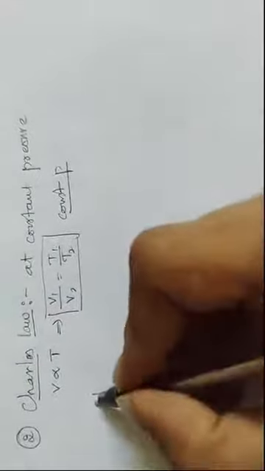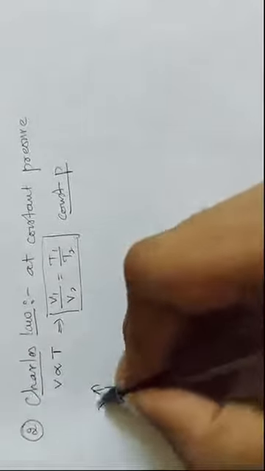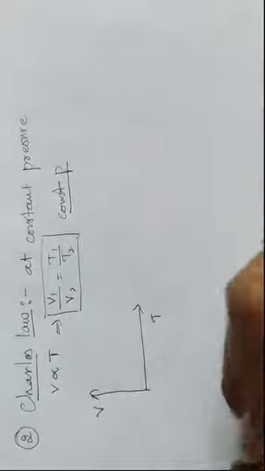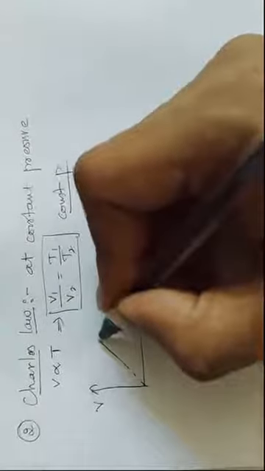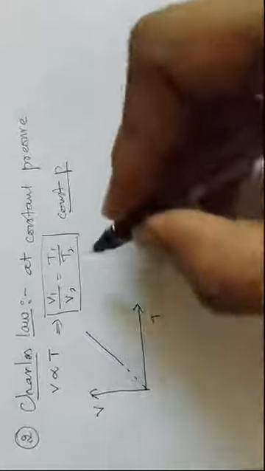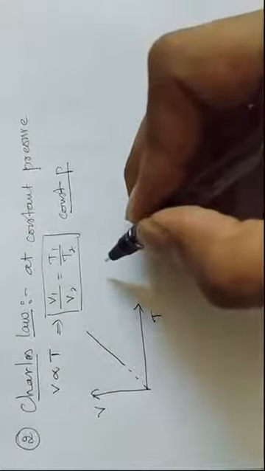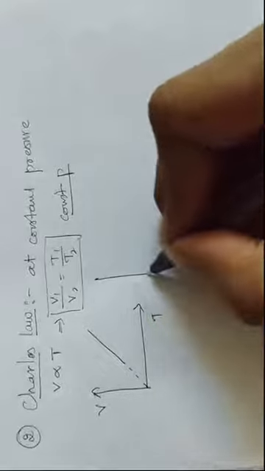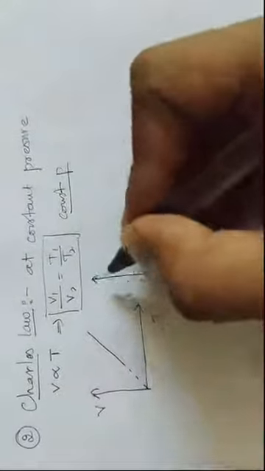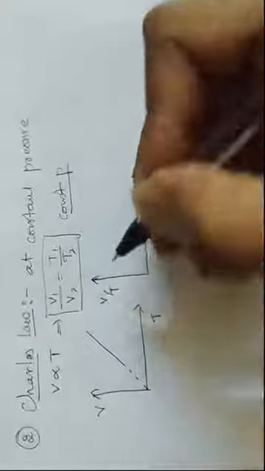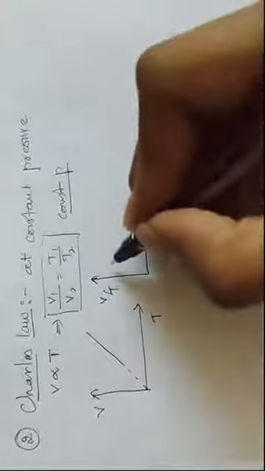If you draw a graph of this Charles law, first I will draw V versus T, which is directly proportional, and definitely the line will pass through the origin. This is a graph of volume versus temperature. Next is the graph with volume along the x-axis and V by T along the y-axis.